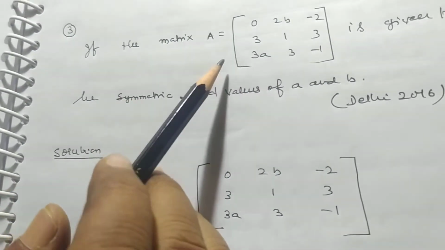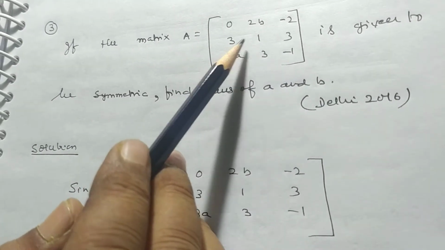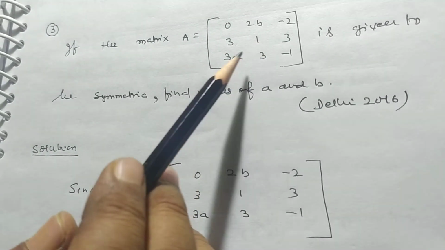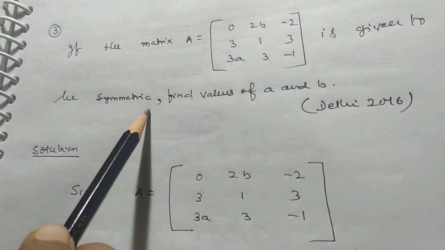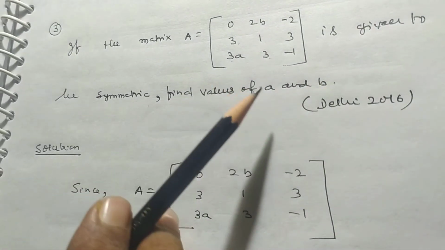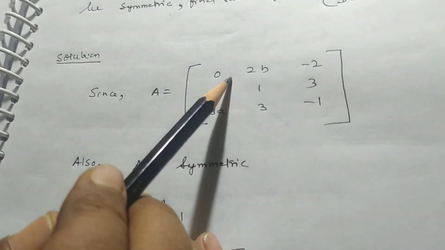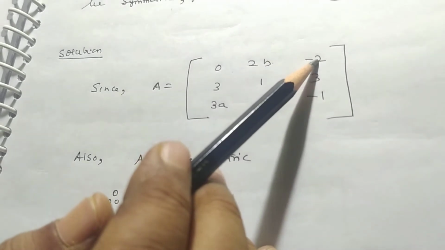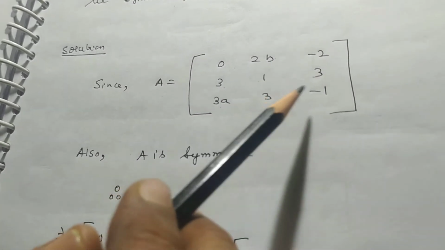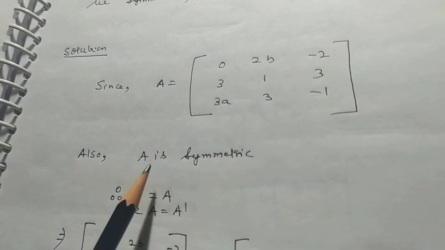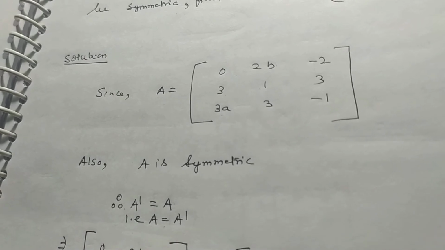If the matrix A = [0, 2b, -2; 3, 1, 3; 3a, 3, -1] is given to be symmetric, find the value of a and b. It was asked in Delhi 2016. Also, A is symmetric, so A dash is equal to A, that is, A is equal to A dash.